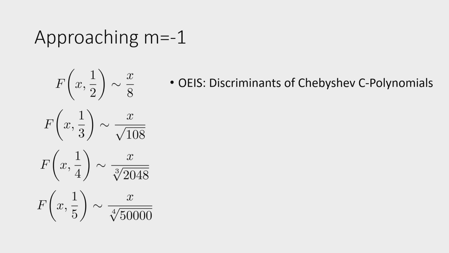Because as it turns out, this sequence is already listed as an entry for the discriminants of the Chebyshev C polynomials. And those are important in approximation theory, it said. Well, I don't know anything about approximation theory, but cool. My physics teacher told me that these polynomials are somehow important in the decay of nuclei. So then I thought, wow, I just played with some stuff in pure math, which should have no applications, but then suddenly I'm doing nuclear physics.